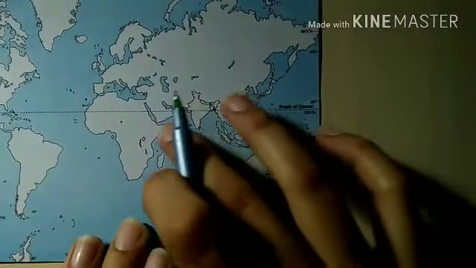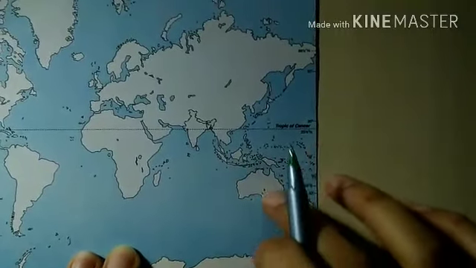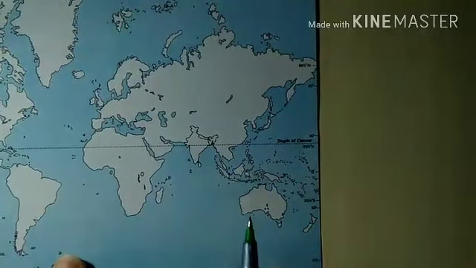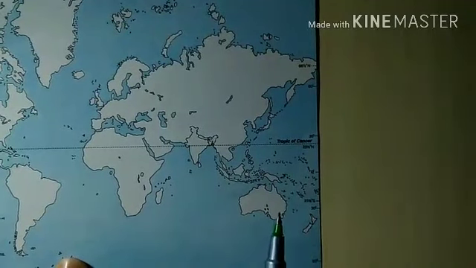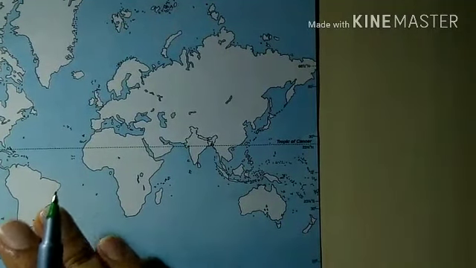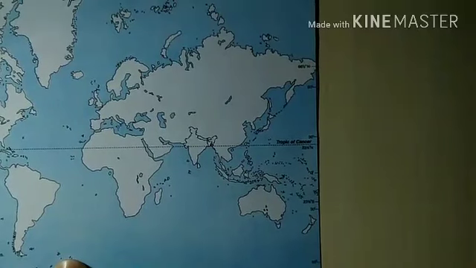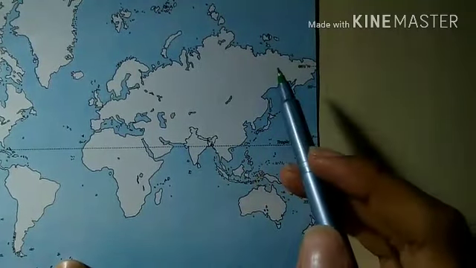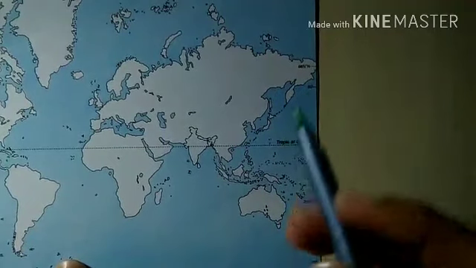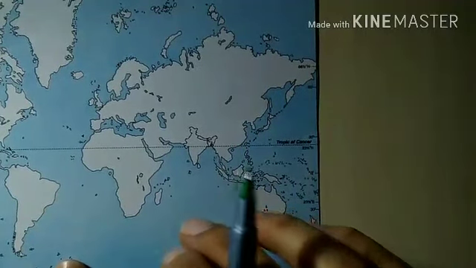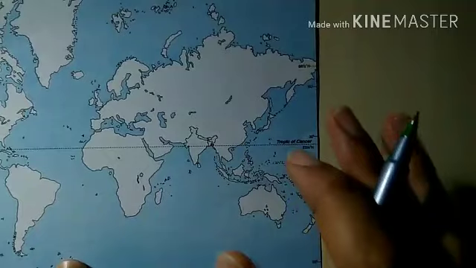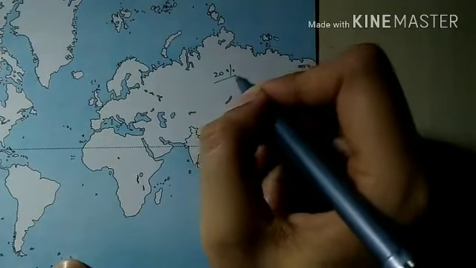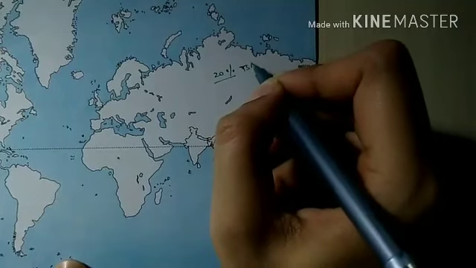This part comprises the Indian Ocean. Looking into the shape and size, the Indian Ocean stands next to the Atlantic Ocean in respect of area, so it is third in number. First is the Pacific Ocean, then the Atlantic Ocean, and lastly the Indian Ocean, which covers 20% of the total surface area of Earth.